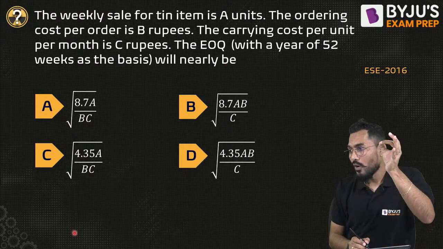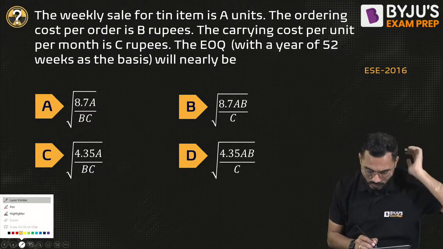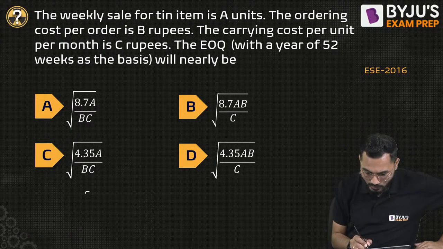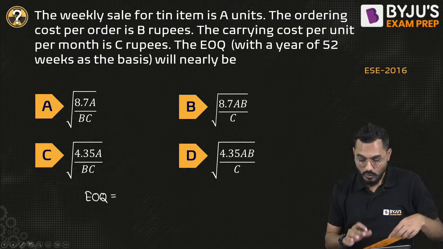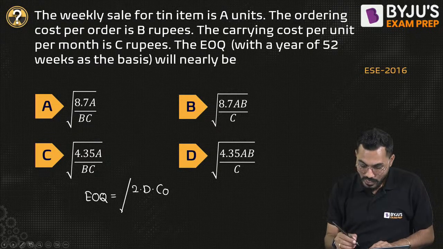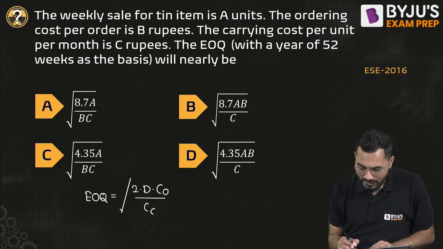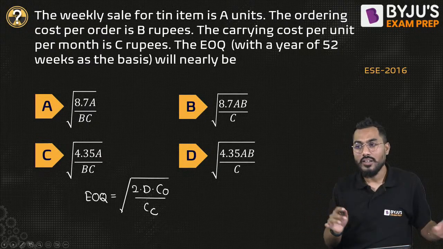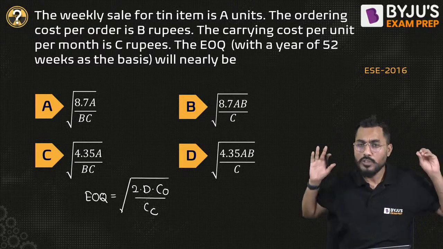When we talk about economic order quantity, I'll say that economic order quantity is exactly equal to what? Root of 2 into D into CO divided by CC. Right, fine. My only concern is that whatever data is given, you just put the value in this formula, then 100% you'll get the answer.